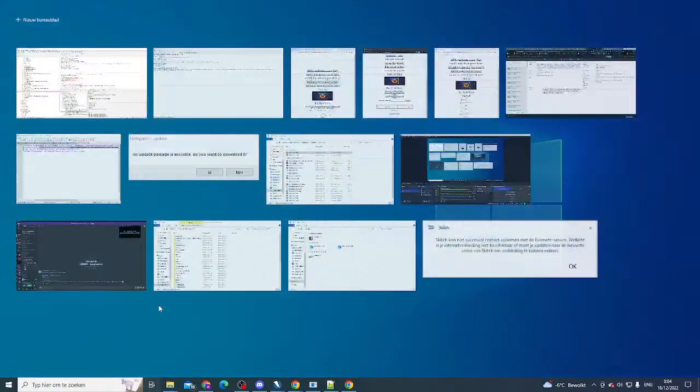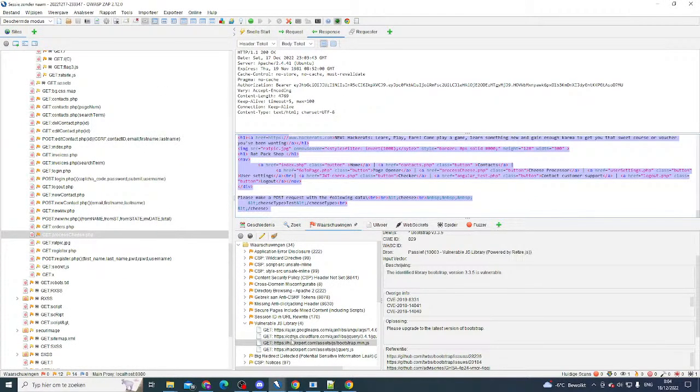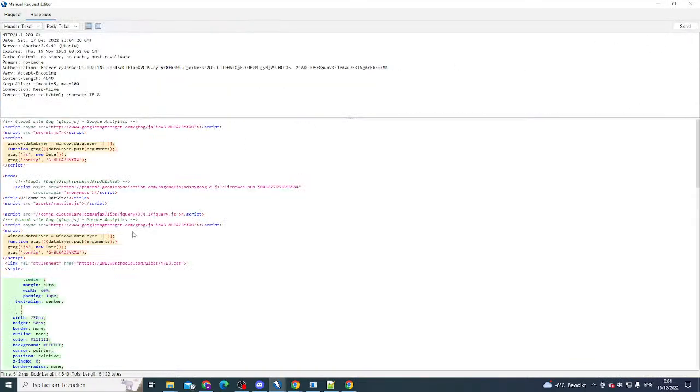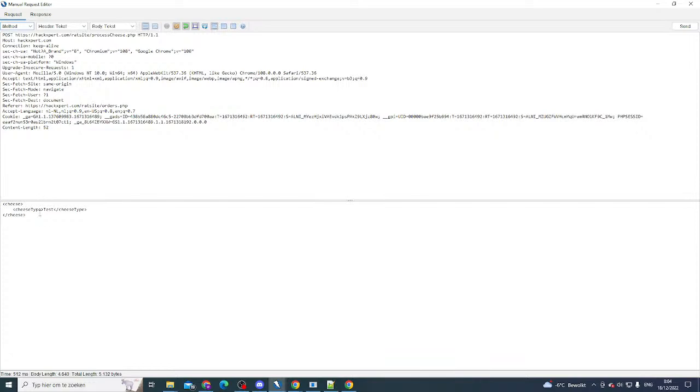And the payload that it wanted us to give was stated on the page. Oh, I have to go to the proper request editor, of course, and we send that over. Now what we get is a page back that tells us we will process test, and as you might have noticed, test was something that you saw right here as well.